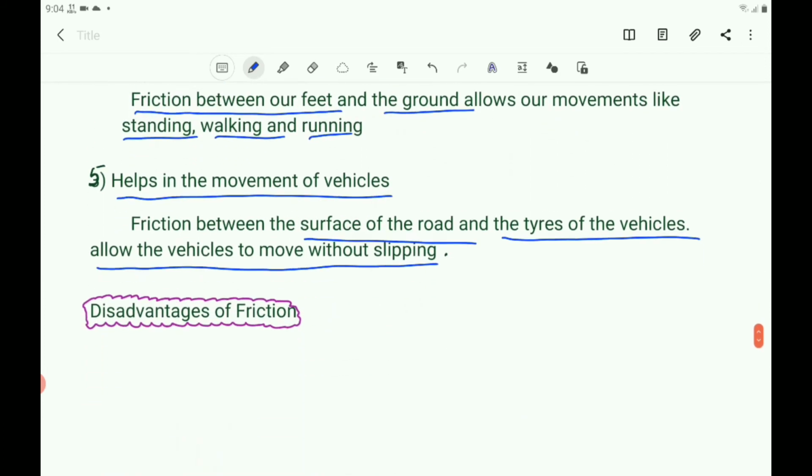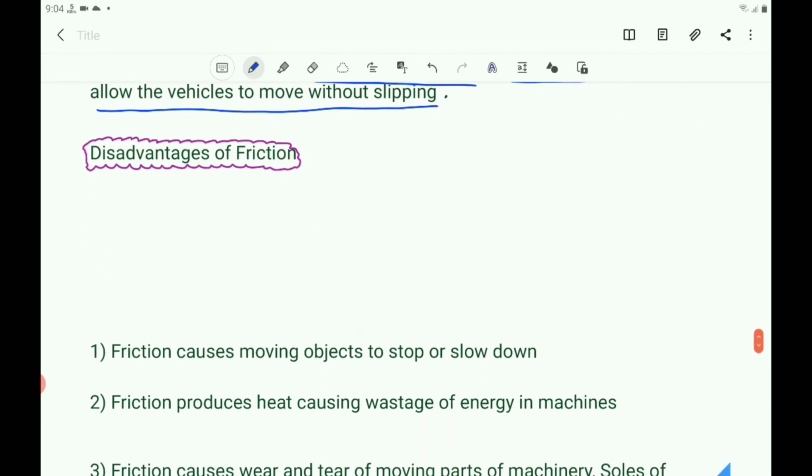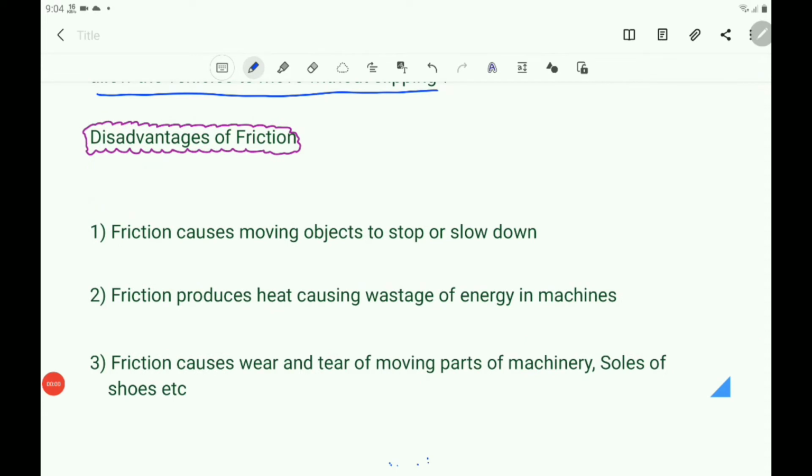Next, you write down the disadvantages of friction. What are the disadvantages of friction? Friction causes moving objects to stop or slow down unnecessarily.